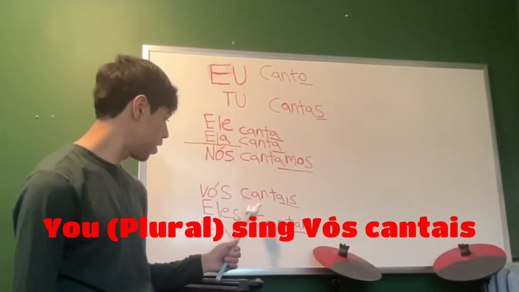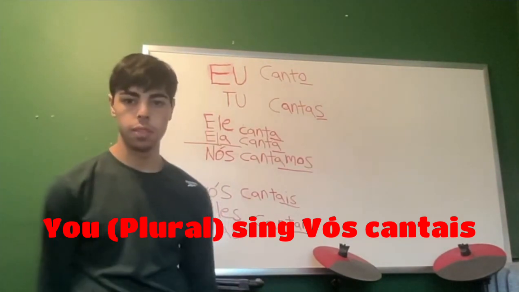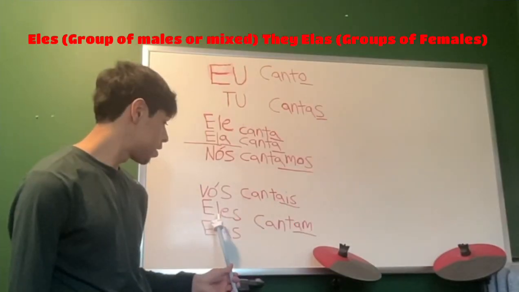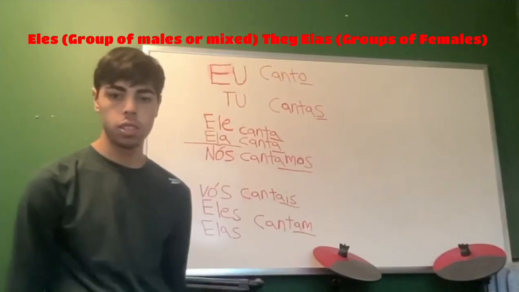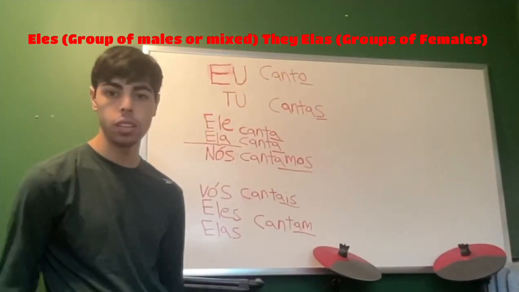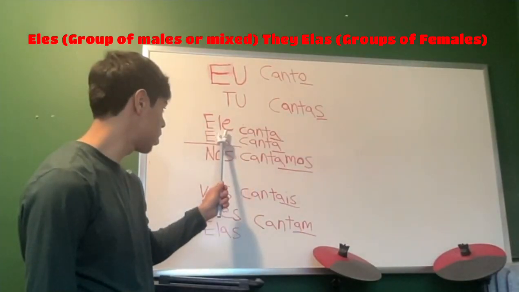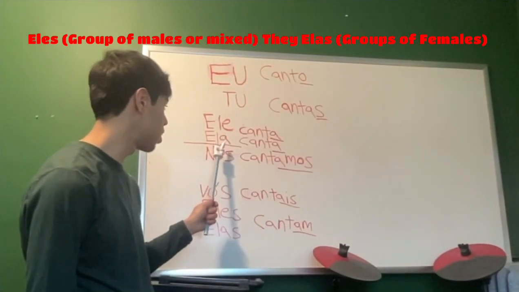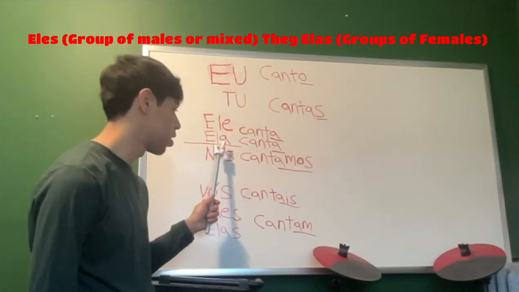On this one, and then vocês, that means you all. It's also used in some parts of Brazil. Eles, if it's they. In Portuguese they would also distinguish if it's a male or a female. If it's a male you would say eles, so you have an E right here at the end. Ele. If it's a female you would have an A at the end because it's a female.